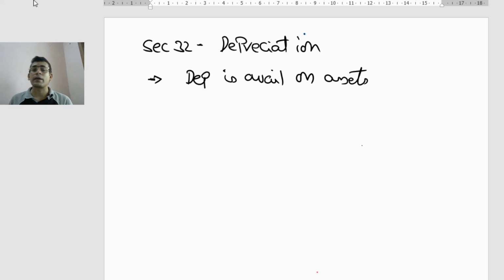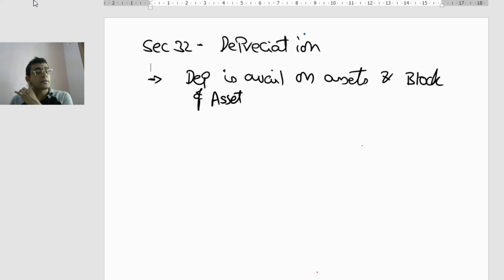Whatever thing you are calling an asset, on that asset depreciation is available if you satisfy a few conditions, and the most important thing is something called your block. What is that? Block of asset. That is the first thing.